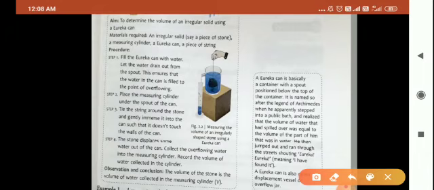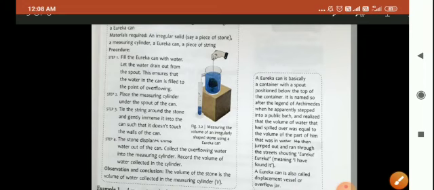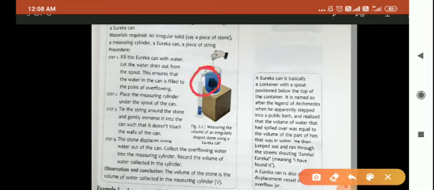This is the spout. And this whole arrangement is for finding the volume of the irregular solid. Can you see this irregular solid? It is just similar to the previous activity. Now, a Eureka can has a spout positioned below the top of the container. This is the spout.